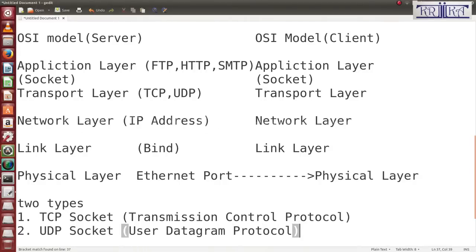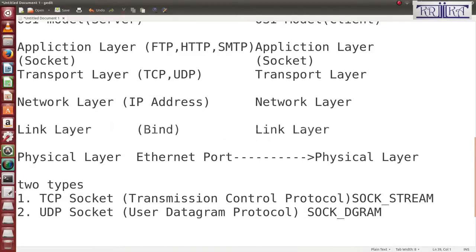For TCP we use the SOCK_STREAM type, and for UDP we use SOCK_DGRAM. Generally, these two types of sockets are used on the internet.